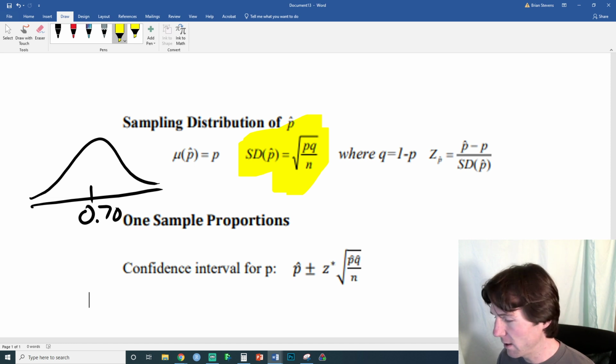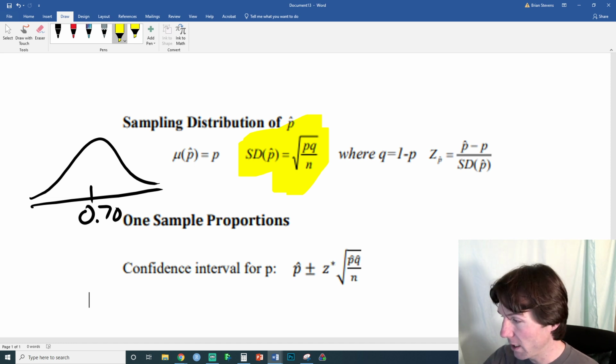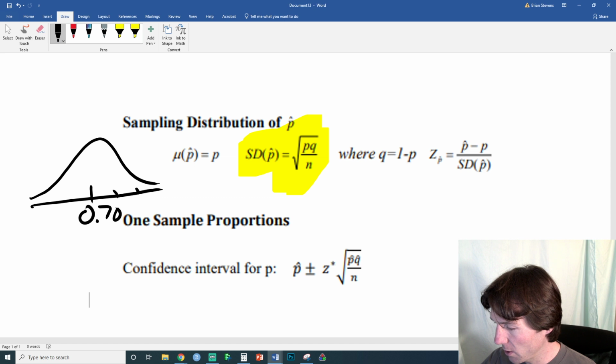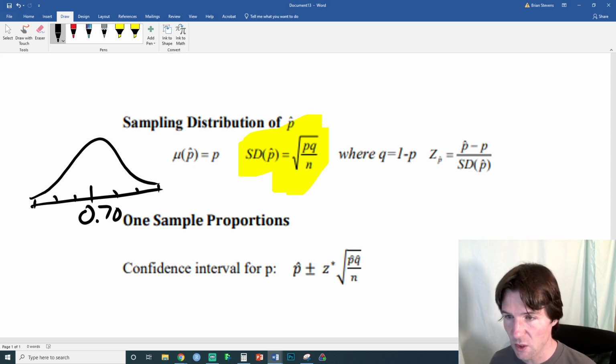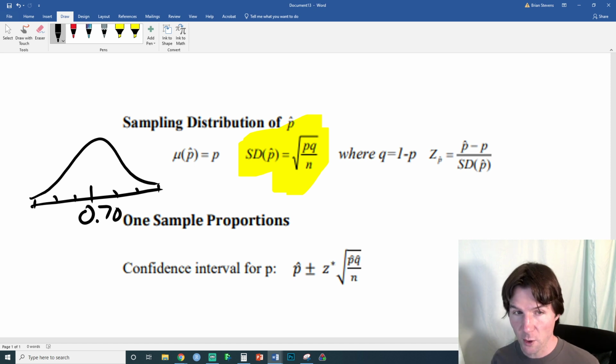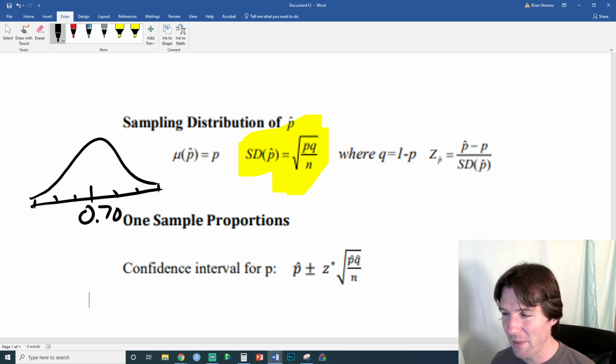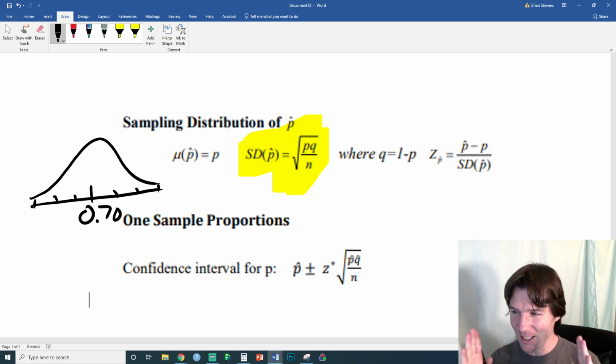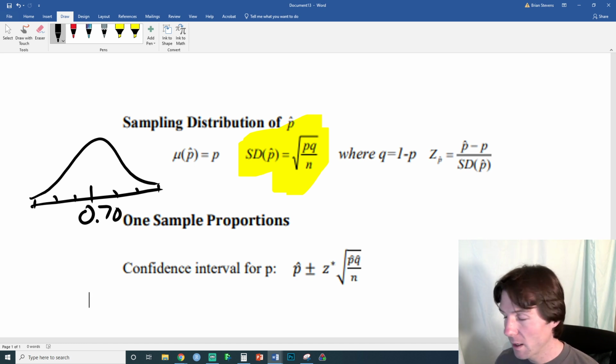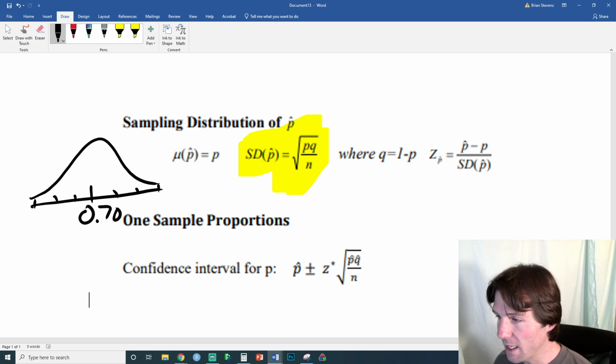So we need to find the standard deviation, which is the variation. That creates these little tick marks here going up usually about 3 for 3 standard deviations above the mean and 3 standard deviations below the mean. Just tells us how far out the curve spreads. There are standard deviations beyond that, but it's rare to see things outside of 3 standard deviations, the 68, 95, 99.7 rule. So standard deviation of p hat.